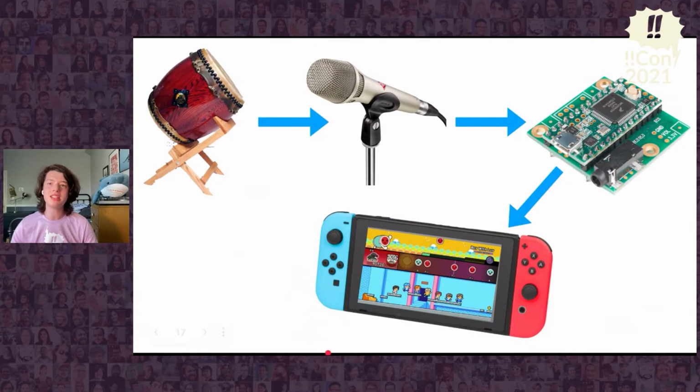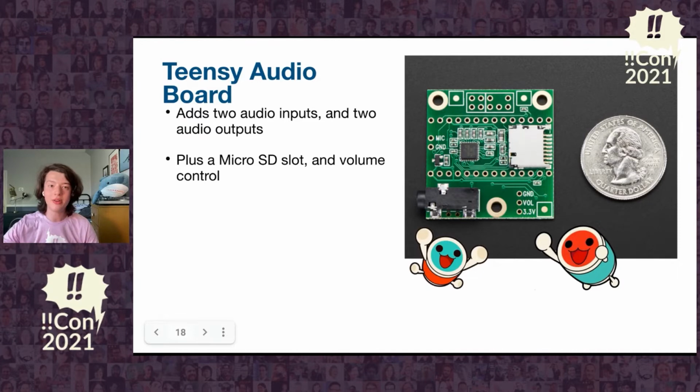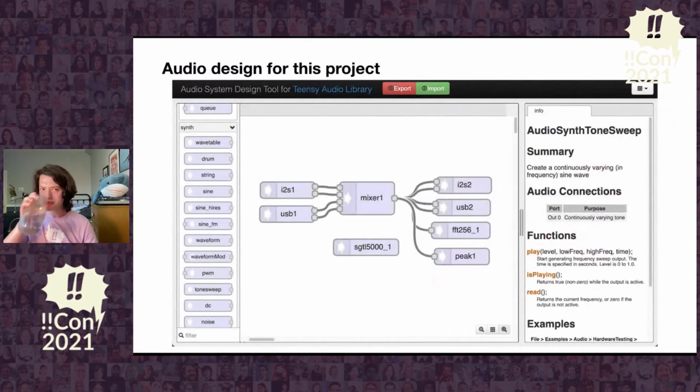So first we need to get audio data from the mic, in the form of an analog voltage waveform, into the Teensy. And to do this, I use another one of my favorites, the Teensy audio board. This adds a microphone and headphone ports to the Teensy, along with an SD card slot for sound files. It's also built to be compatible with the Teensy audio library and its audio system design tool, which is one of my favorite programming tools ever.